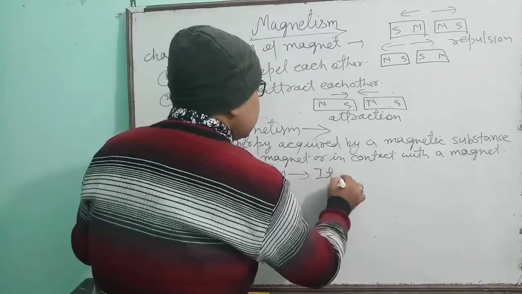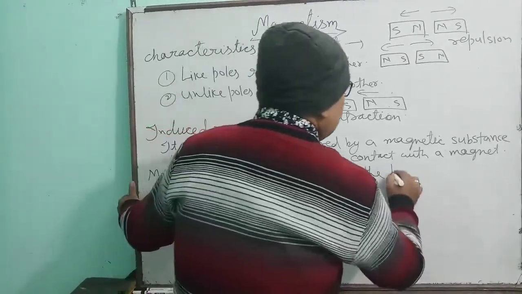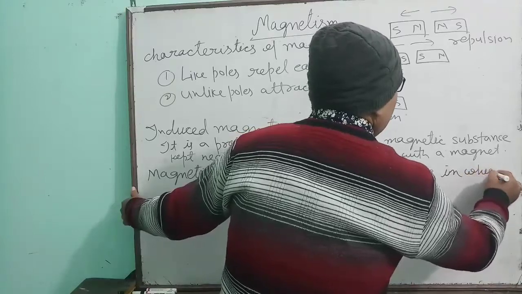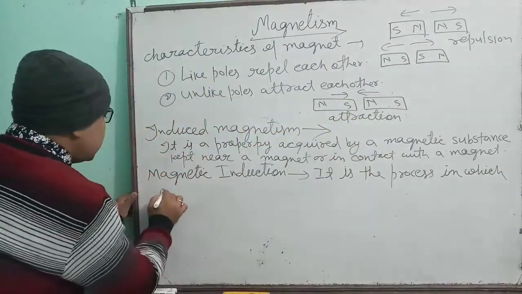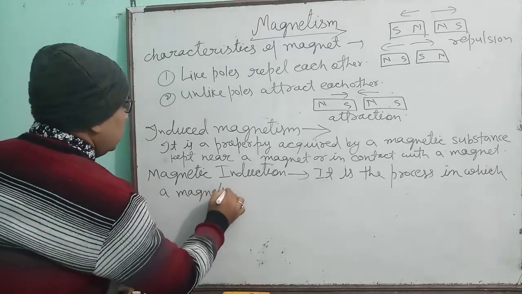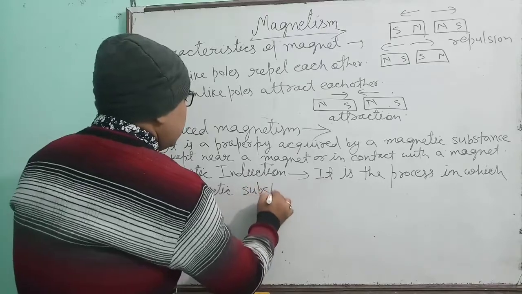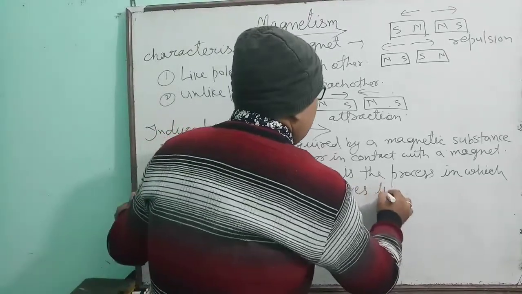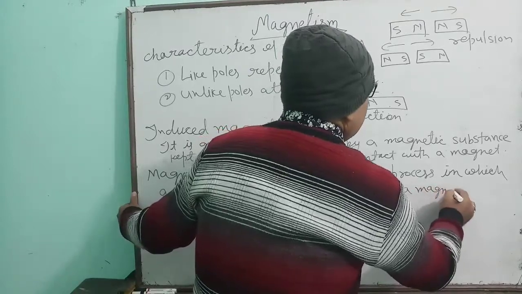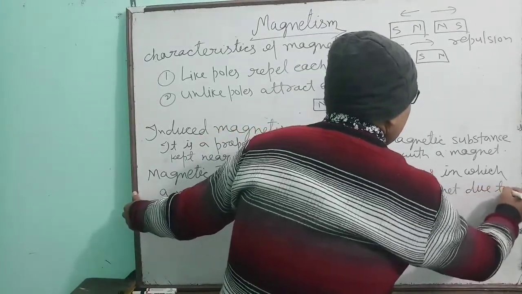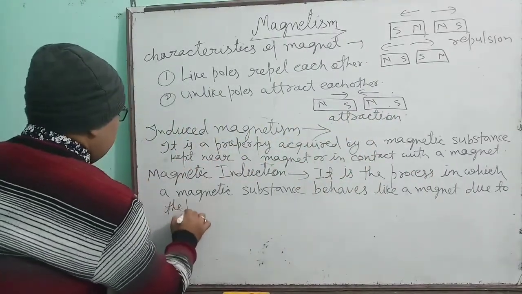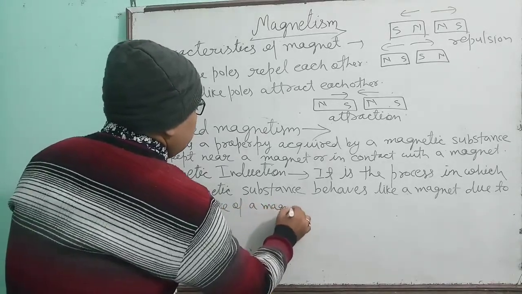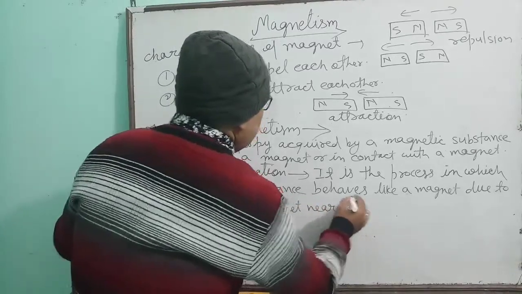Magnetic induction is the process in which a magnetic substance behaves like a magnet due to the presence of a magnet near it.